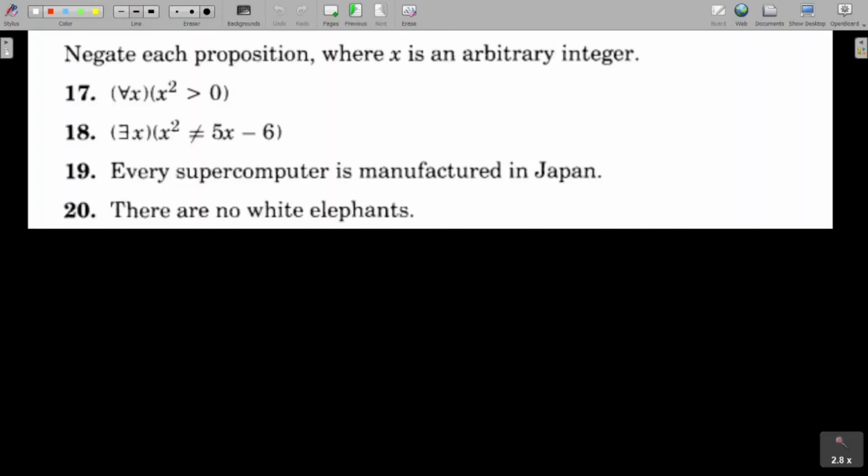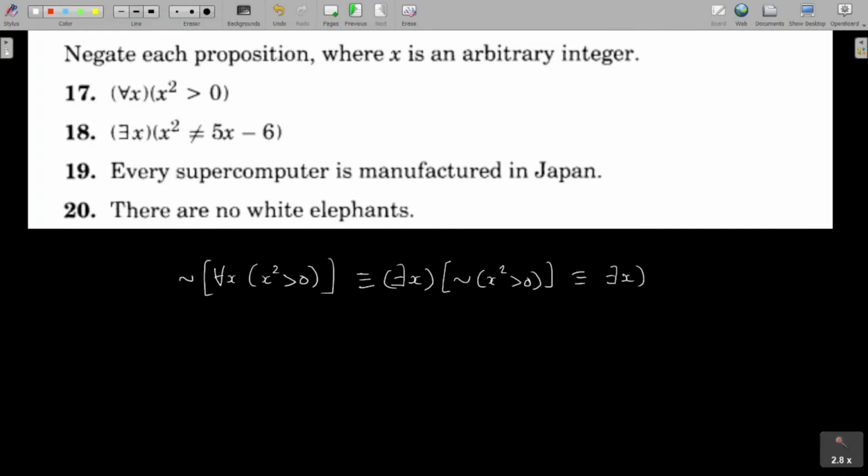Some more examples. Negate each proposition where x is an arbitrary integer. First problem, for all x, x square greater than 0. We have to write the negation of this proposition, and it is logically equivalent to there exists x, negation of x square greater than 0, which is logically equivalent to there exists x, x square less than or equal to 0. The negation of x square greater than 0 is x square less than or equal to 0.